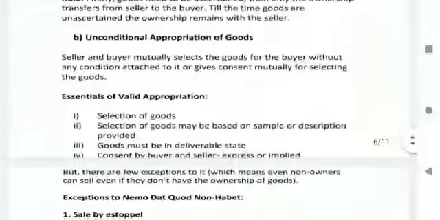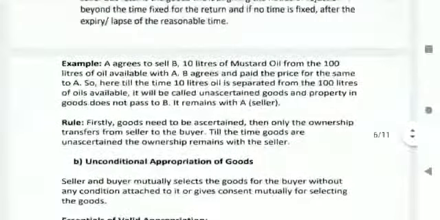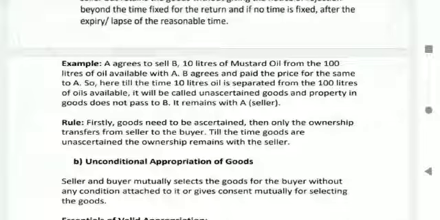Goods, property and in goods. Oil is separated from 100 liters of oil available. It will be called unascertained goods, and the property in the goods does not pass. It remains with a rule.